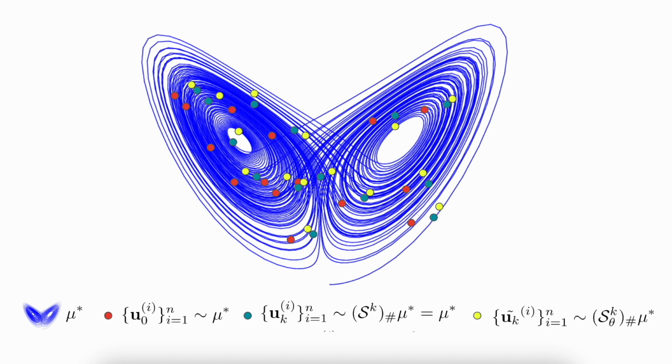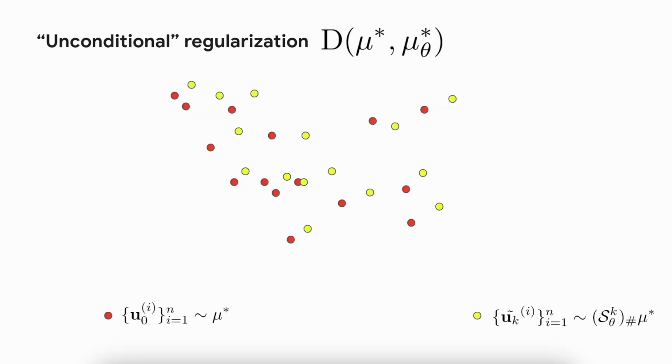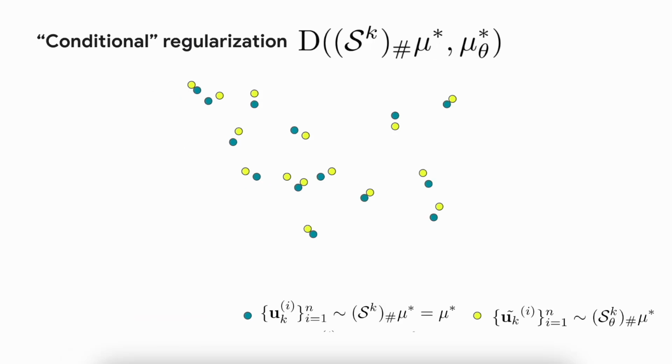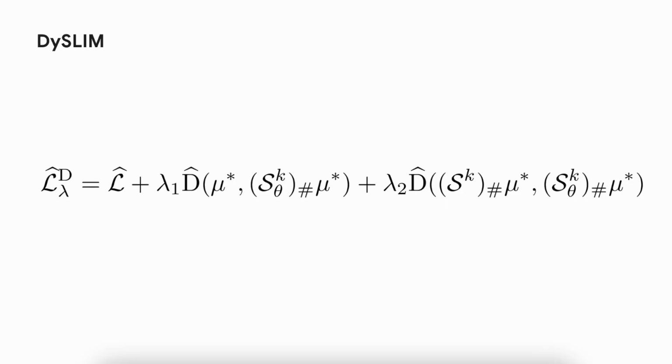Letting the red points denote the initial conditions sampled from the invariant measure, the green dots represent time evolving these states under the true dynamics, and the yellow dots represent time evolving them under the learned dynamics. We can either estimate the measure distance using the empirical measures of the initial conditions, which we dub unconditional regularization, or by using the empirical measure of the time evolved states, which we dub conditional regularization, since we are conditioning on the initially sampled true states.